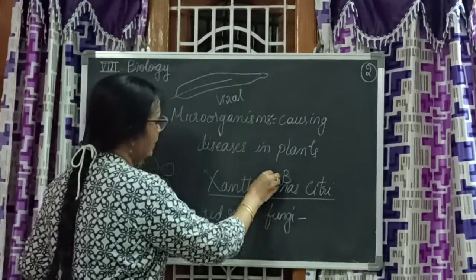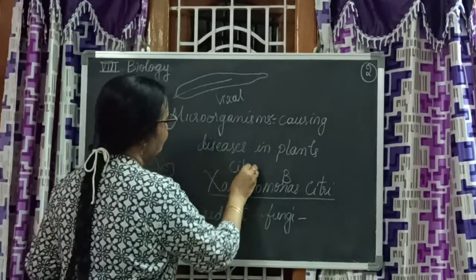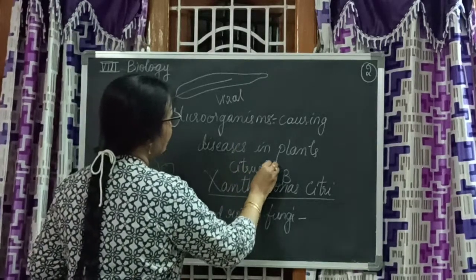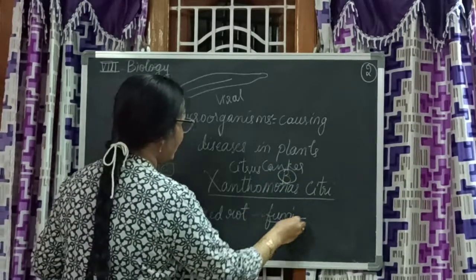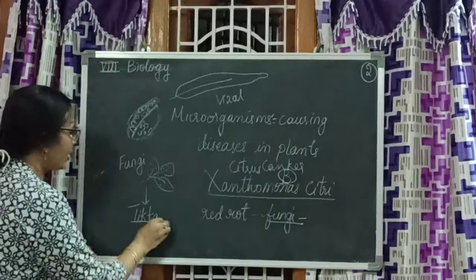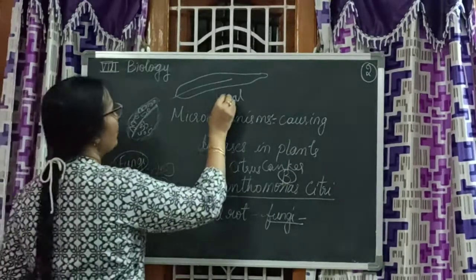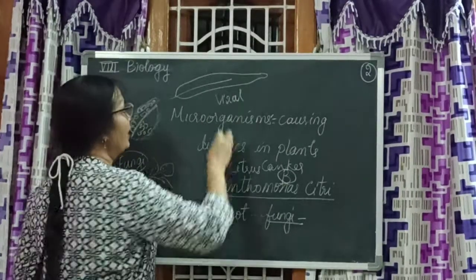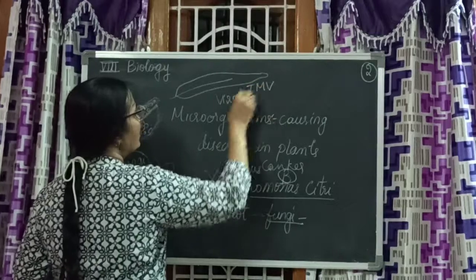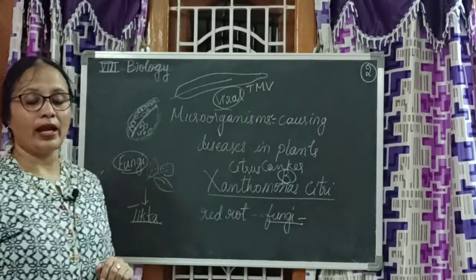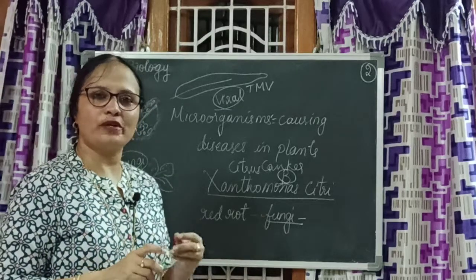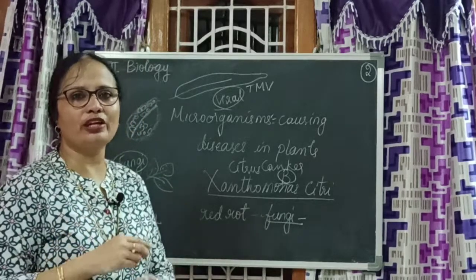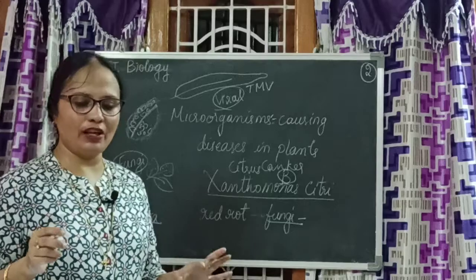This is bacteria. What is it? Citrus canker. Citrus canker is a bacterial disease. This is a fungal disease. Red rot is a fungal disease. Tikka is a fungal disease. But tobacco mosaic virus is a viral disease. And here the leaf is useless for us. It won't be stored, it won't be rolled, it won't be useful in any way.